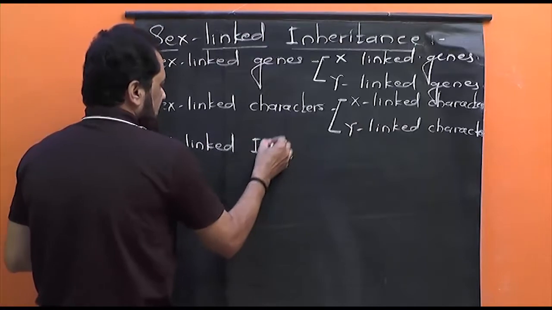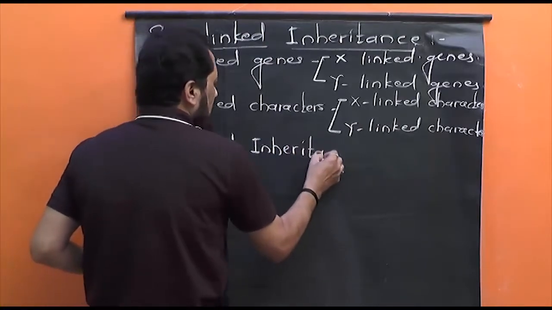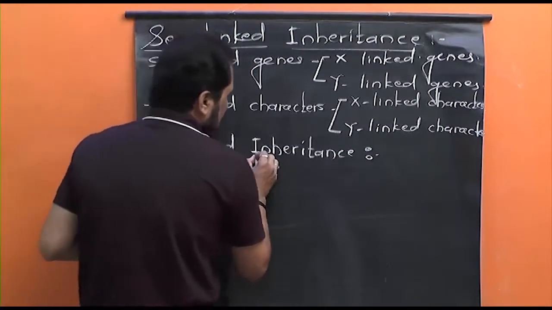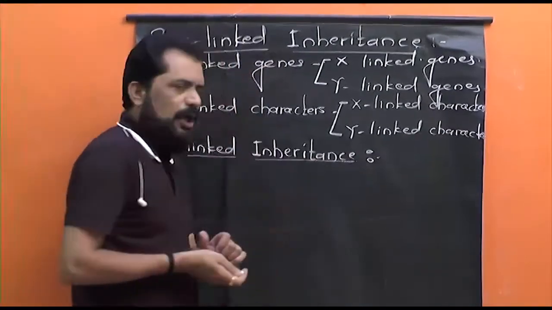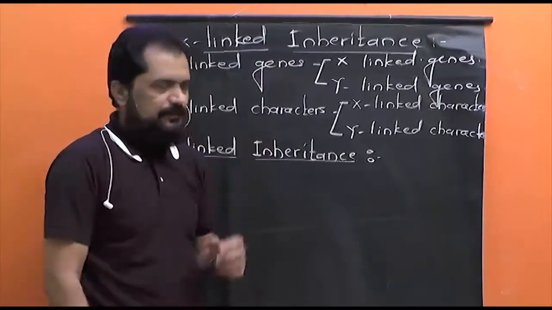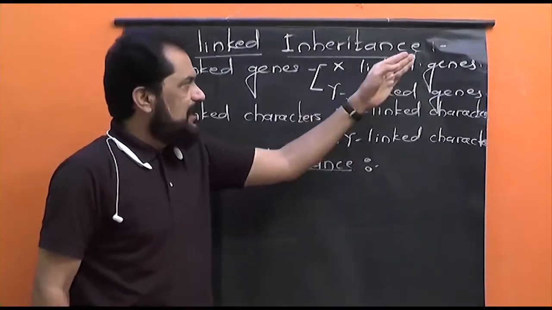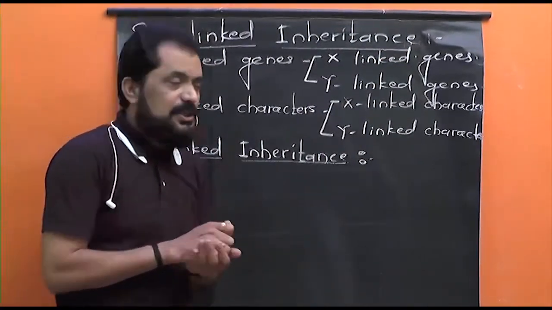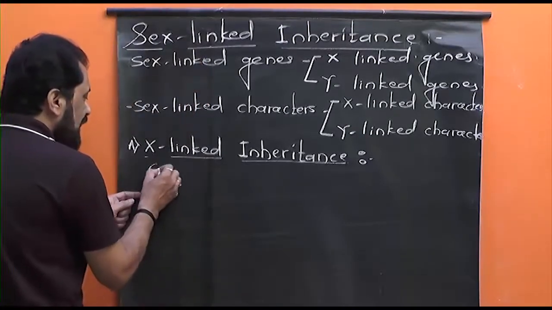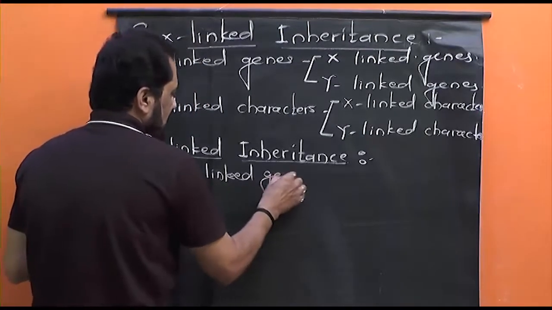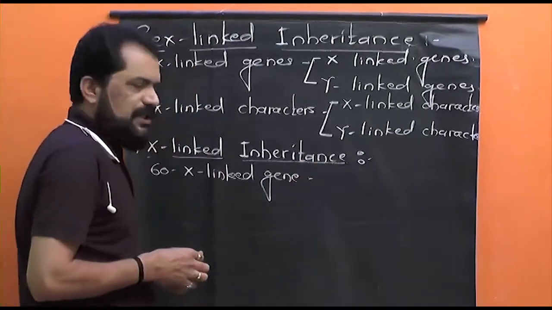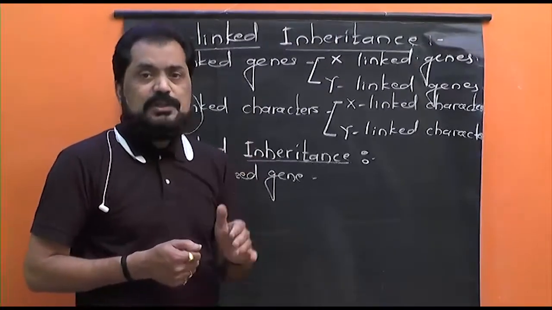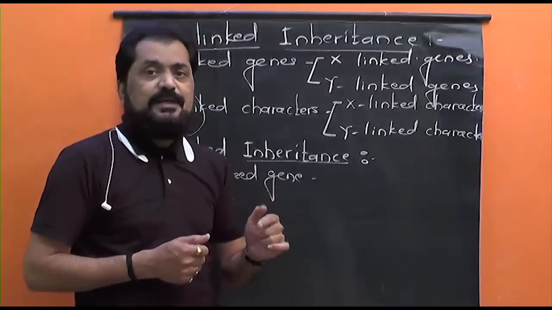X-linked inheritance, just as I told you, is nothing but the transmission of X-linked characters, which are controlled by X-linked genes. Let me tell you, in human beings there are about 60 X-linked genes. And these X-linked genes, in recessive condition, are mostly responsible for developing different disorders.